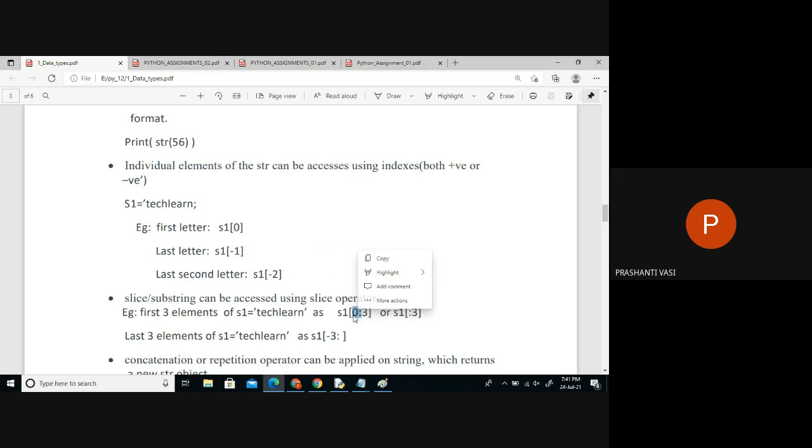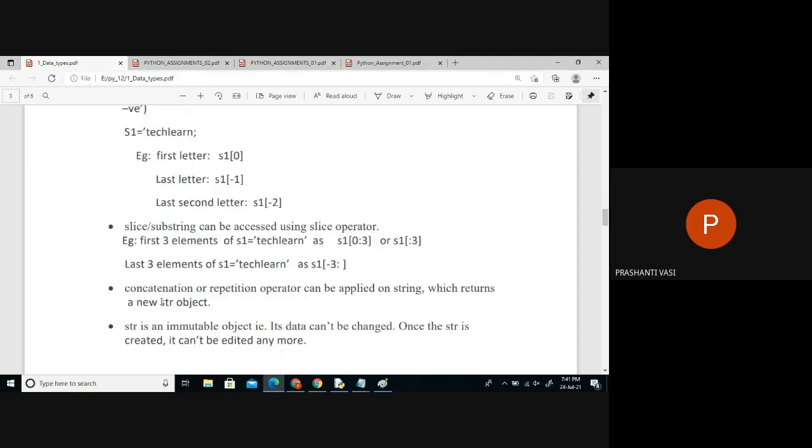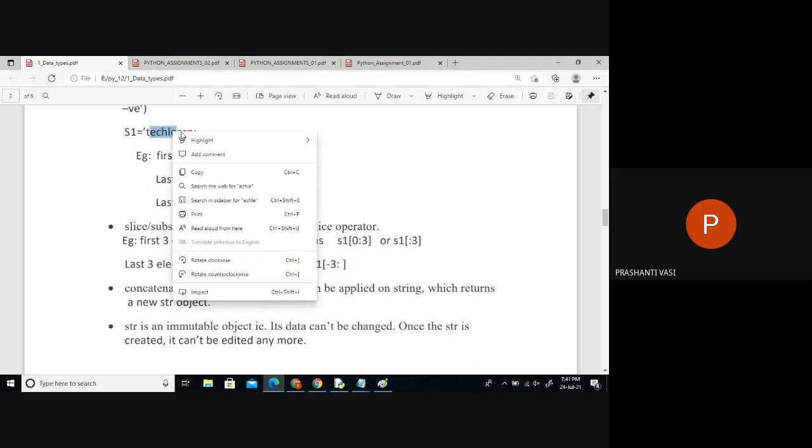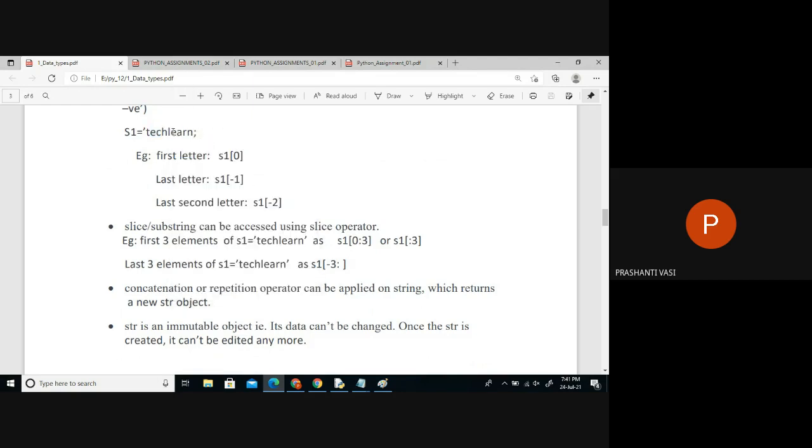But the left index should always be lesser than the right one. The right side index should always be to the right side of this string. So we can't say 5 to 3. We can say 3 to 5, but I can't say reverse order. Always forward direction in the slice operator.